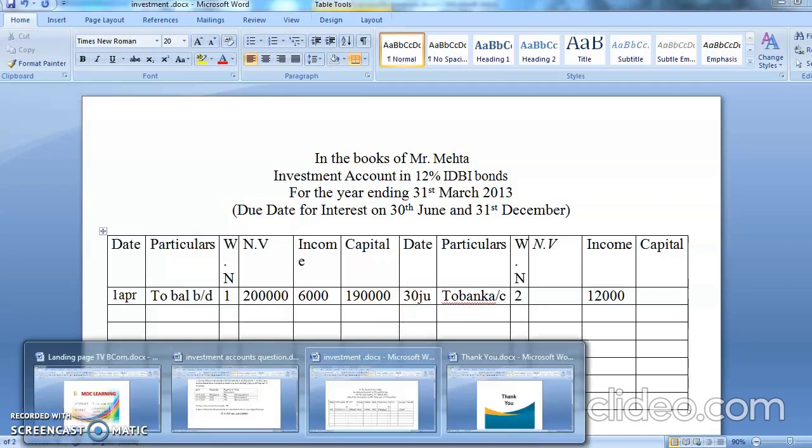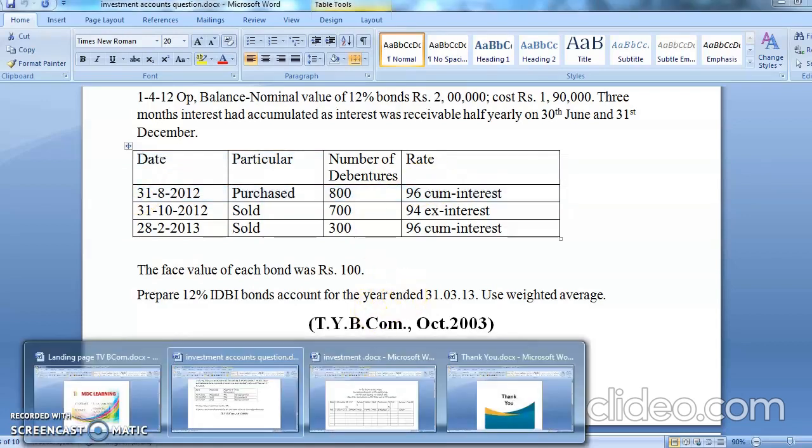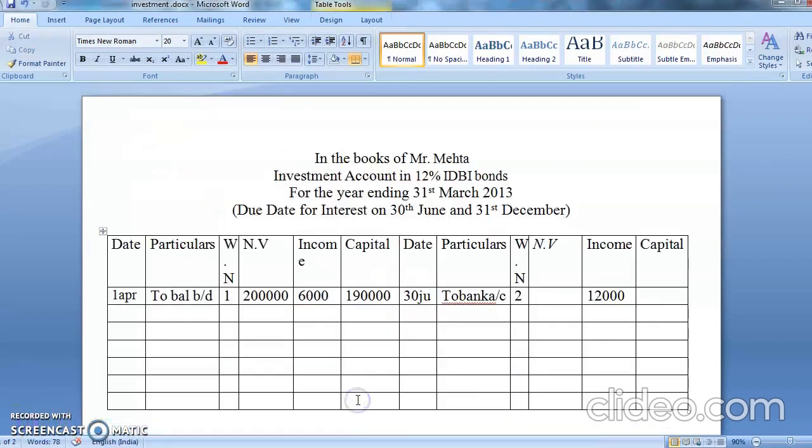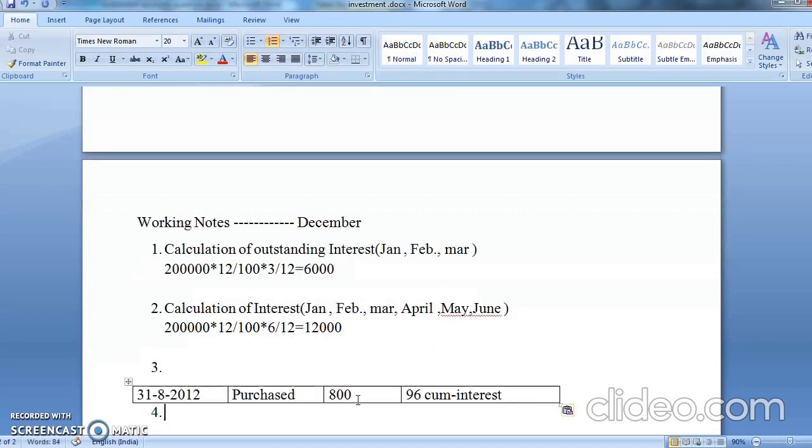Okay students, so you have understood it. You have to do everything day wise. So after that, okay, chalo August. Now in August, what did we do? In August we did a purchase. Okay, chalo, we'll copy that. So we'll come to working note number 3. What did we do? Working note number 3, we have purchase.